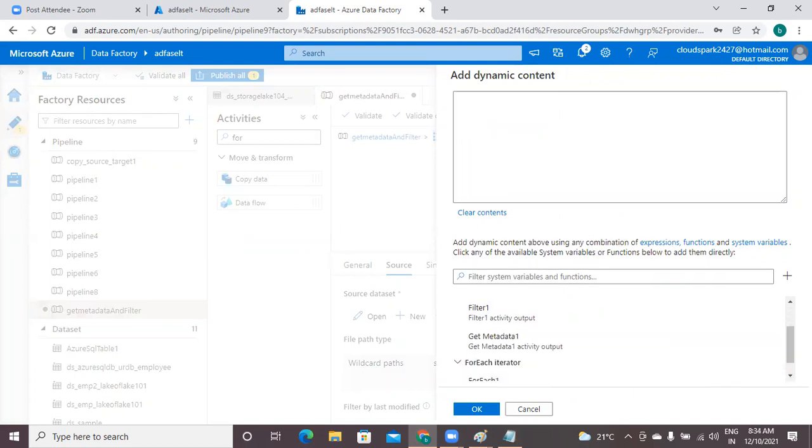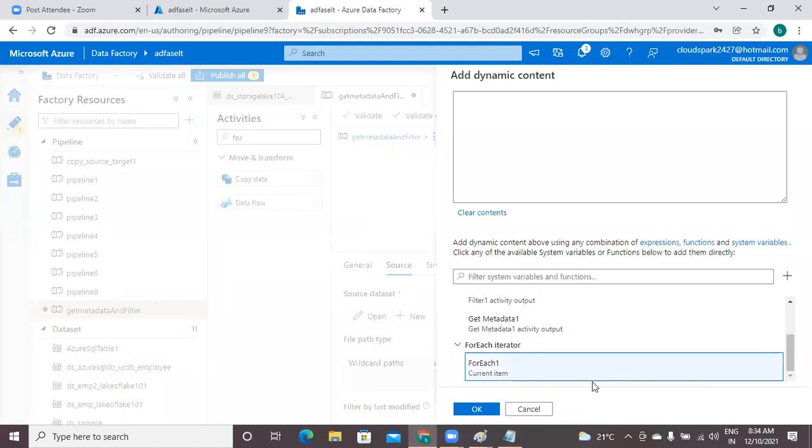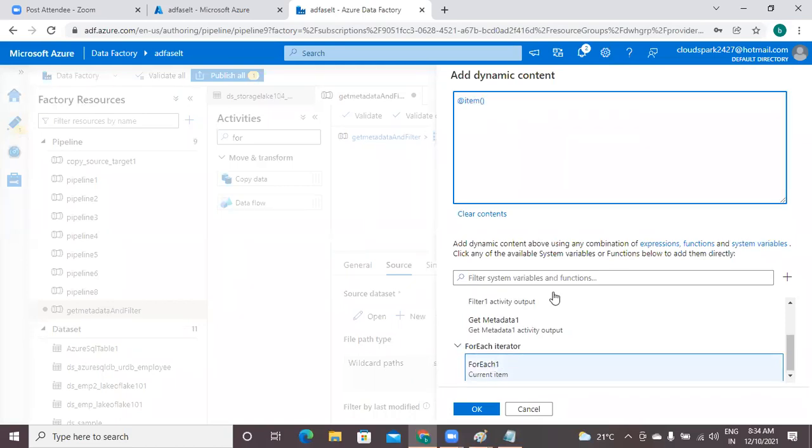Observe here, already you are in for each. For each current item, you just select this. That means in the first iteration, first item, second iteration, second item, it is taking. So dynamically during runtime, in the place of file name, the items will be applied. But item is a JSON record here.